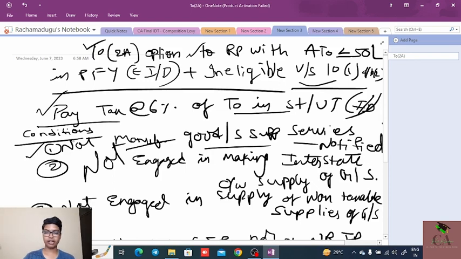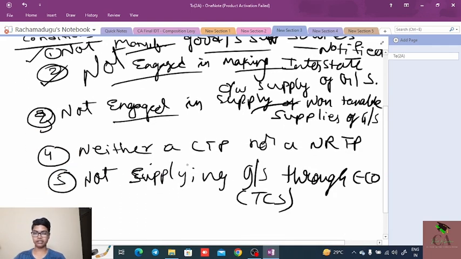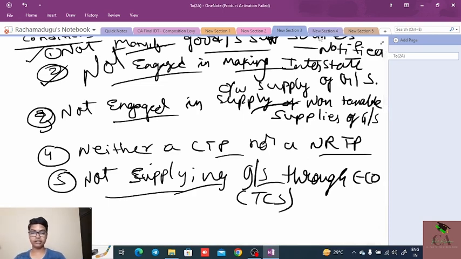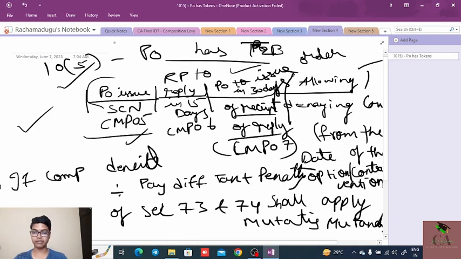One is, he is not a manufacturer of goods or supplier of services those are not notified by the government, and not engaged in the making of interstate outward supplies of the goods or services, not engaged in the supply of the non-taxable supplies of goods or services, neither a casual taxable person nor a non-resident taxable person, not supplying the goods or services through the e-commerce operator where he is liable to deduct the TCS. And next point, we have discussed about the section 10(5).